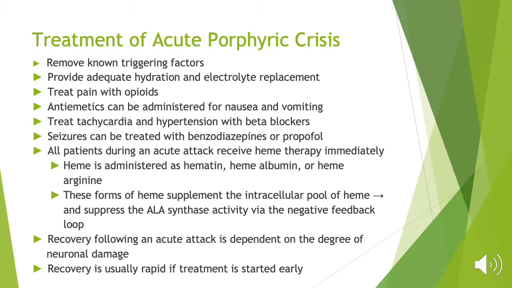Antiemetics can be administered for nausea and vomiting. You can treat the tachycardia and hypertension with beta blockers, and seizures can be treated with benzos or propofol. And then all patients during an acute attack receive heme therapy immediately. Heme is administered as hematin, heme albumin, or heme arginine. These forms of heme supplement the intracellular pool of heme and suppress the ALA synthase activity via the negative feedback loop.